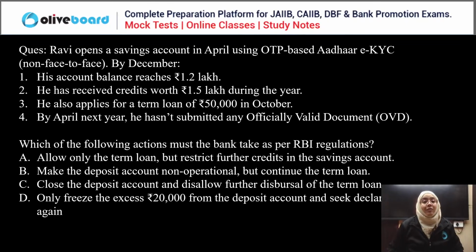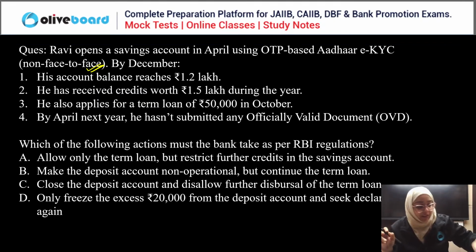So this is a non-face-to-face customer. You know that for a non-face-to-face customer, enhanced due diligence is required, and there are a lot of restrictions for a non face to face customer that I have explained in the last class. Based on those restrictions, you have to answer this question.